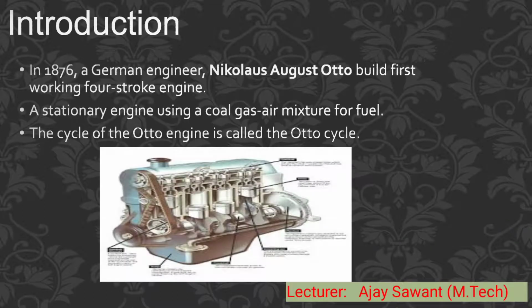Number one, introduction of the Otto cycle. In 1876, a German engineer, Nicolaus August Otto, built the first working four-stroke engine, a stationary engine using a coal gas air mixture for fuel. The cycle of the Otto engine is called the Otto cycle.